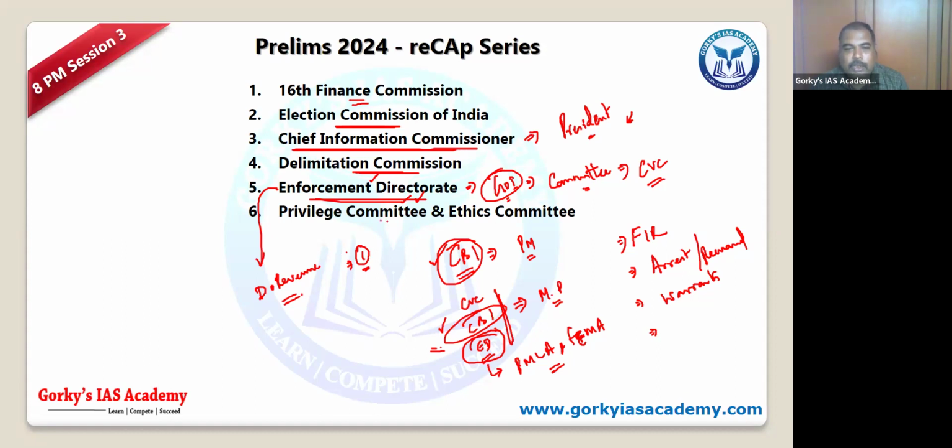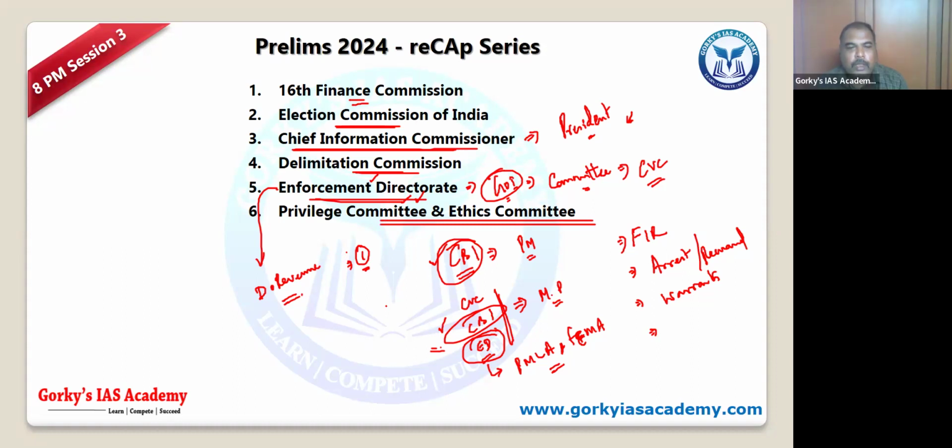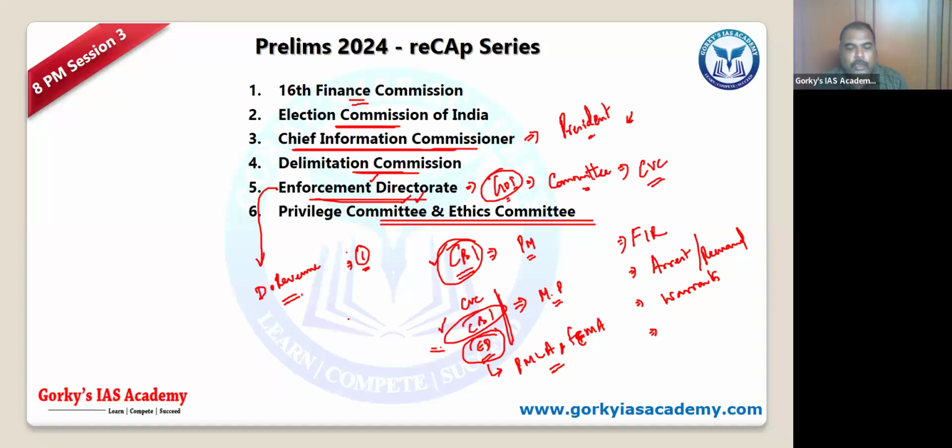Then the Ethics Committee. Why did the Ethics Committee come in the news? Sir, Mahua Moitra, MP of West Bengal. Fine. What is the difference between the Privilege Committee and the Ethics Committee? The Privilege Committee is for more serious offenses, while the Ethics Committee is for unethical conduct. So for just unethical conduct you have the Ethics Committee, whereas the Privilege Committee has a larger aspect. Remember that. Generally the word will mislead you.